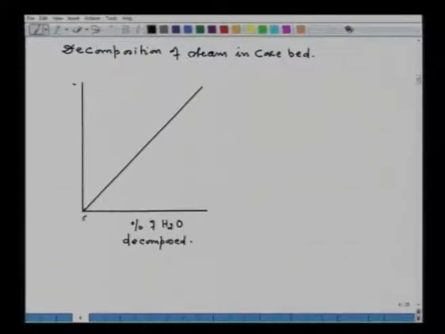So we take 0 to 100 and 0 to 1, and I want to close down here.